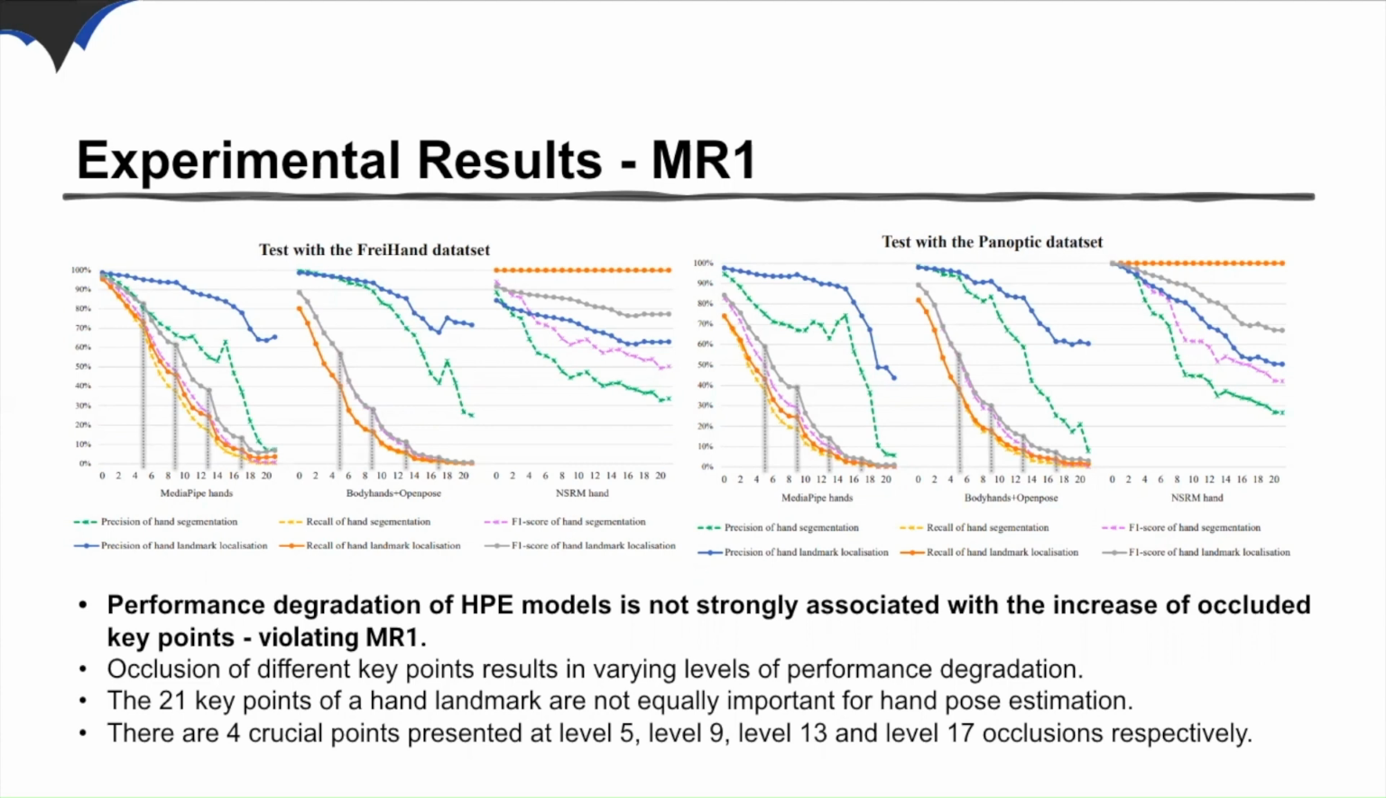Our experiments with MediaPipe Hands, BodyHands plus OpenPose models showed that the recall and F1 score decreased sharply at 4 crucial points, marked by the vertical dotted lines at occlusion levels 5, 9, 13, and 17, when specific fingers were occluded. Meanwhile, NSRM Hand showed a slightly stronger correlation between the overall performance and occlusion level, suggesting that the model is less inconsistent with MR1.